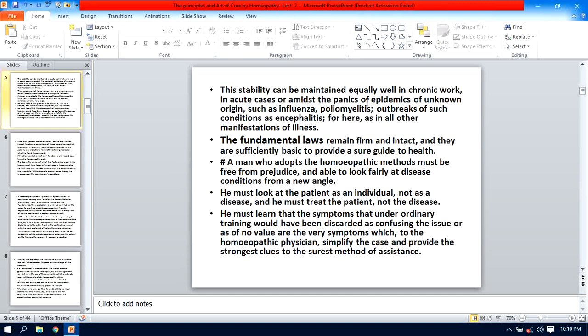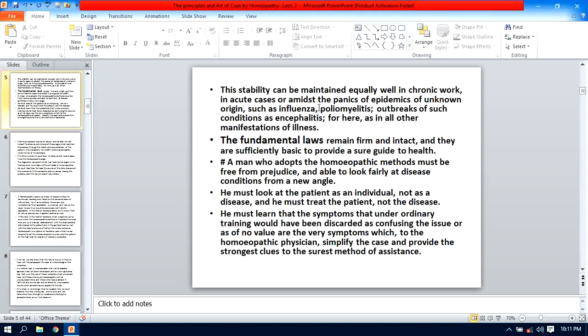And because of this, what is the role of the homeopathic physician in that particular epidemic condition? You should overcome this panic. When we strictly follow the principle of homeopathy, then you can remain away from this panic in the acute as well as epidemic condition, because these epidemic conditions are of unknown origin, such as influenza, poliomyelitis, outbreak of such conditions as encephalitis.